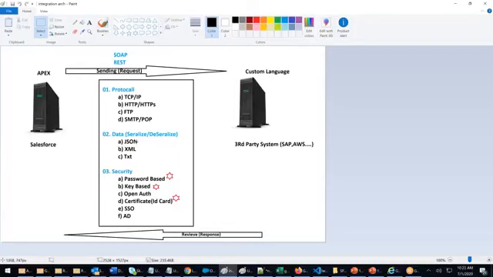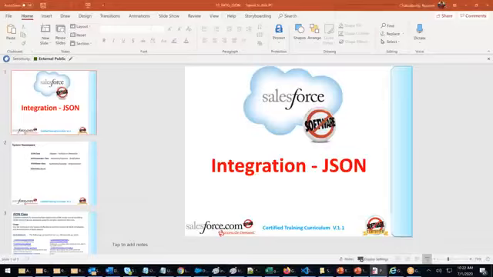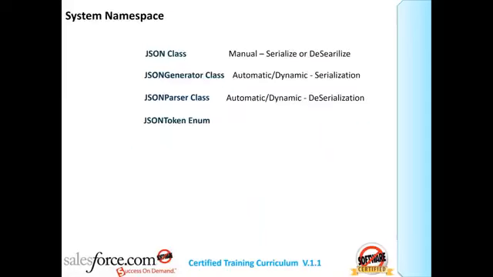With this language, we exchange the data or information, right? So from Apex, you have to convert it to JSON. How can you do that? Using serialization. To use serialization in Salesforce, there are 4 classes available: JSON class, JSON generator class, JSON parser class, JSON token class.